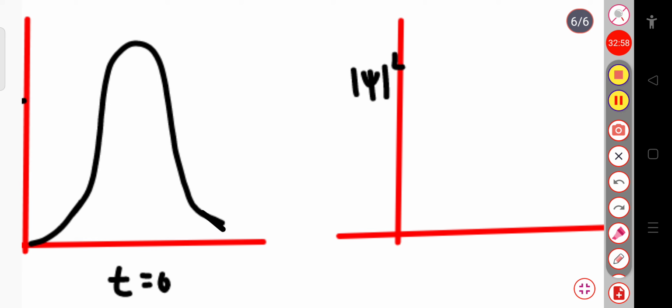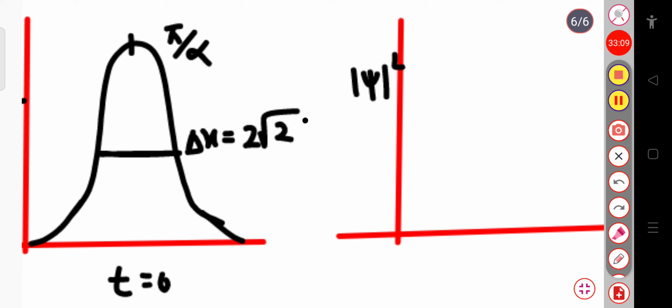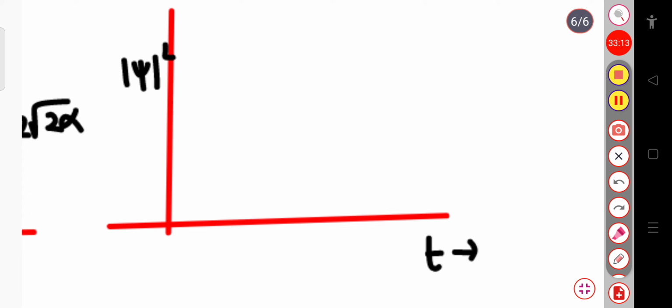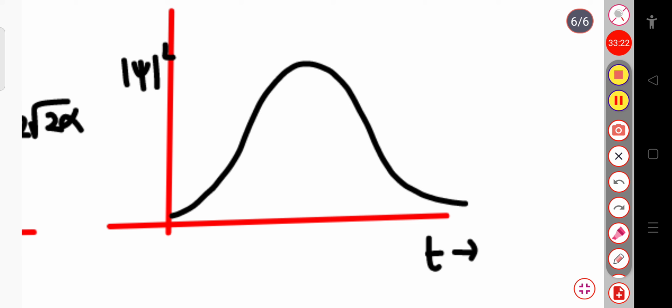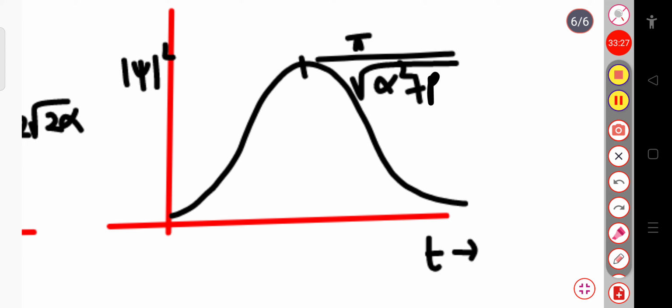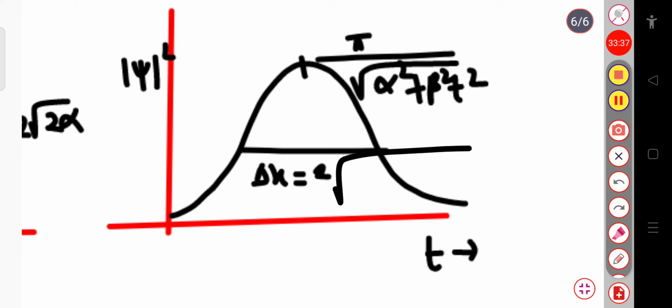Suppose this point is π by α, and this is the width. This width Δx will be equal to 2 into root over 2α, which we have calculated at time t equal to 0. But at some later time t, you can see this wave packet gets flatter. This part is π divided by the root of α² plus β²t², and this width Δx is equal to 2 into the root of 2 into (α² plus β²t²) divided by α.